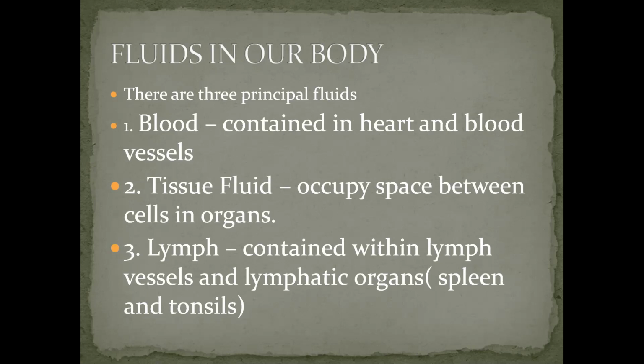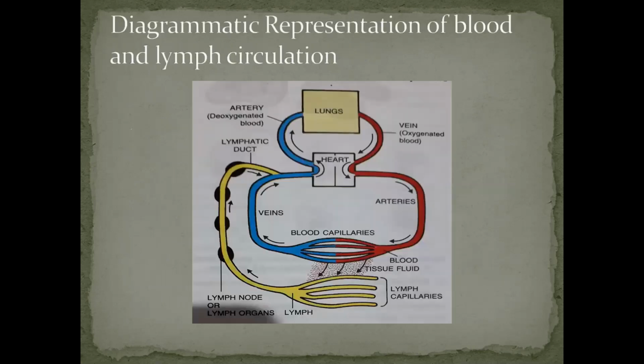Now, what is lymph actually? It is a clear yellowish, slightly alkaline fluid containing WBCs. WBCs, you know, white blood cells. Somewhat it resembles plasma, you can say. And the lymphatic system is made up of all lymph vessels and lymph organs, and it is a network of tissues and organs that help to get rid of body toxins, waste and other unwanted material. I have given it in a very concise form along with the notes and the questions which can be asked, like what are the fluids used in your body and their types.